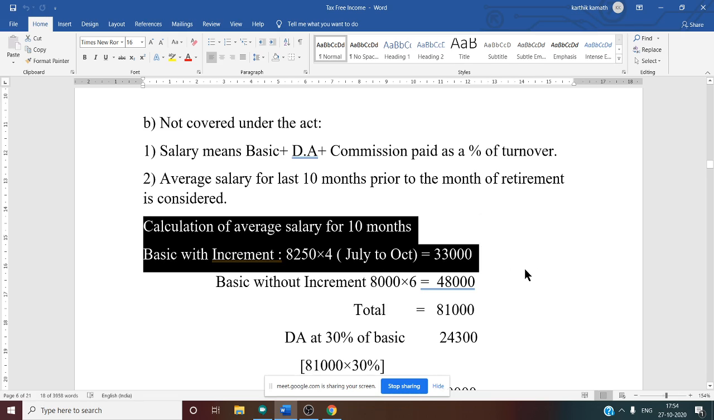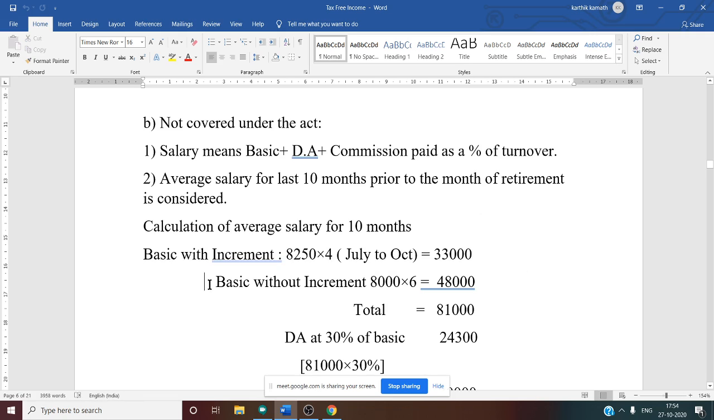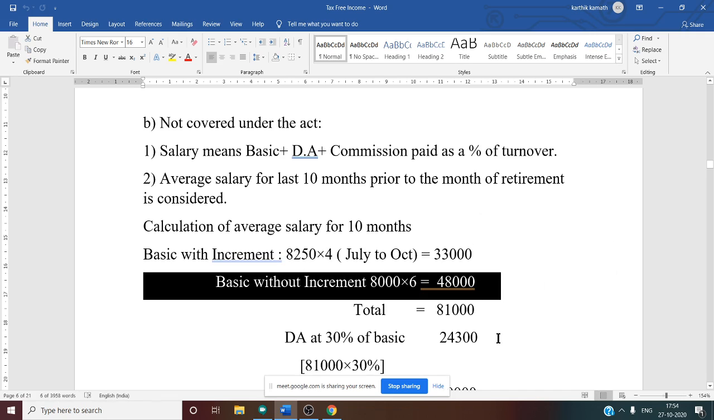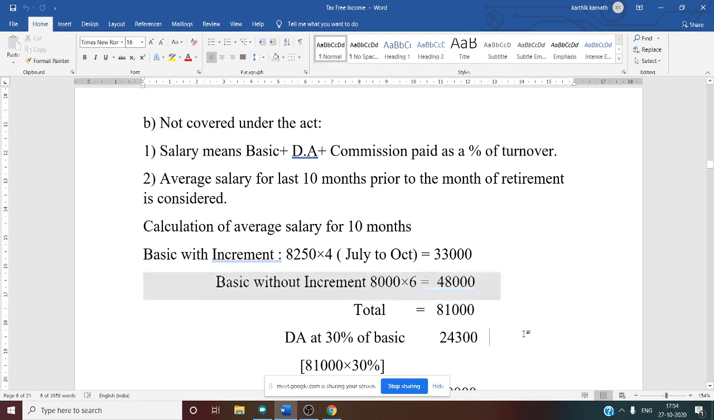That is 33,000. Next, basic without increment, that is 8,000 into 6. Why 8,000 into 6? Because before July there was no increment, that is from January to June, no increment. That is why 250 is not included. Only 8,000 you should consider. 8,000 into 6, that is 48,000.